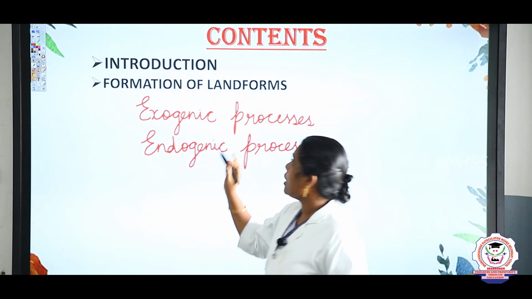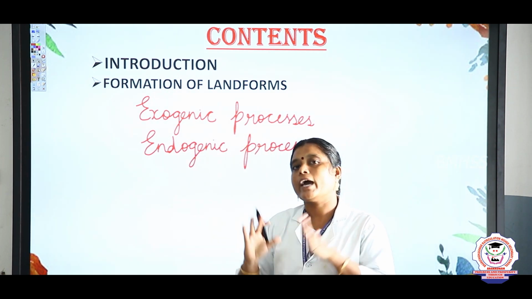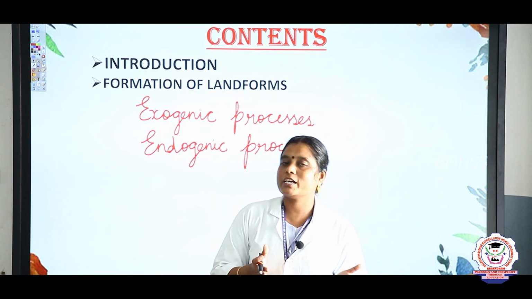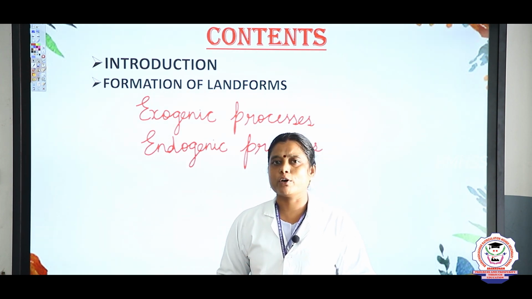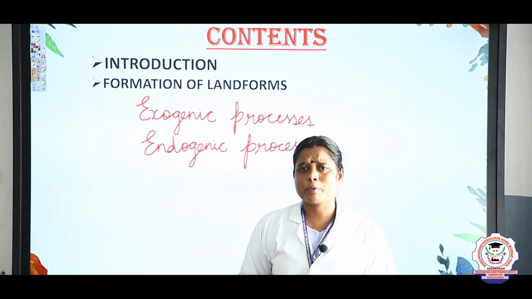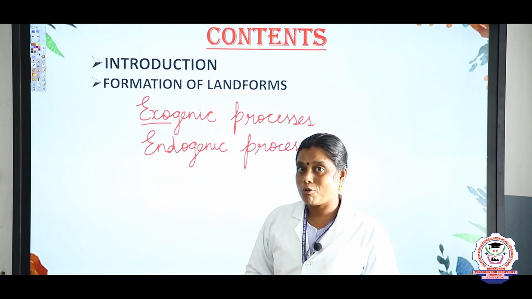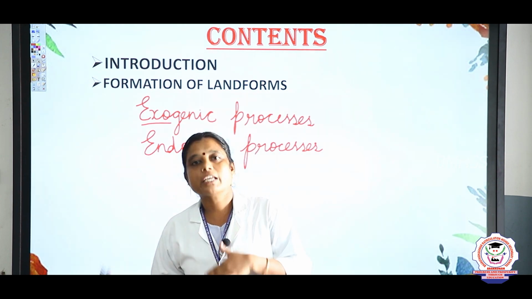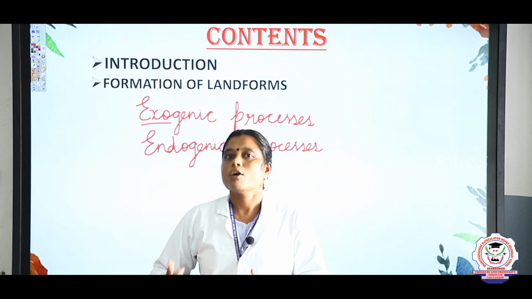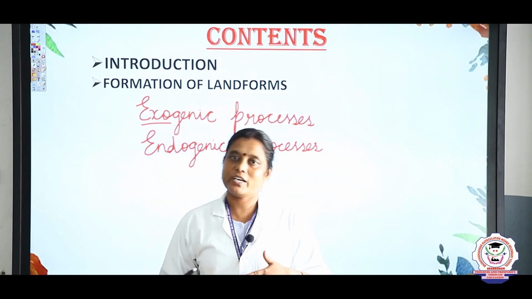So here our formation of landform can be divided into exogenic process and endogenic process. What is that exogenic process, children? I think you know what is meant by exo. Exo means outer. So exogenic process is known as on the outer surface of our earth.